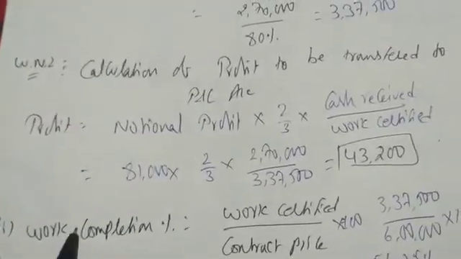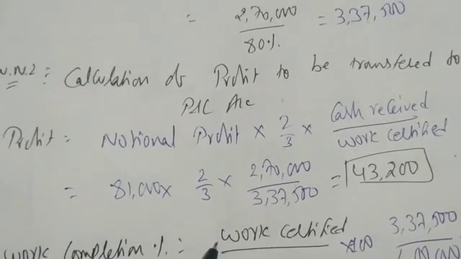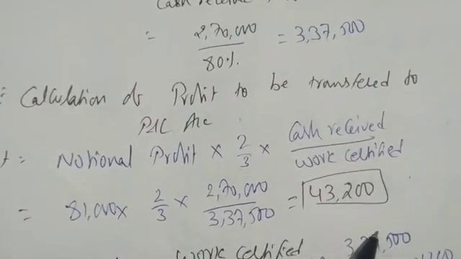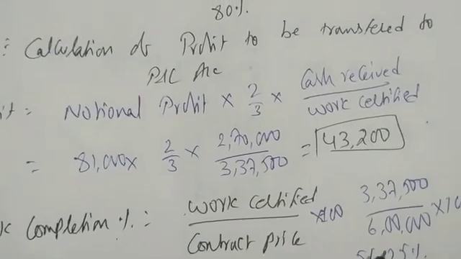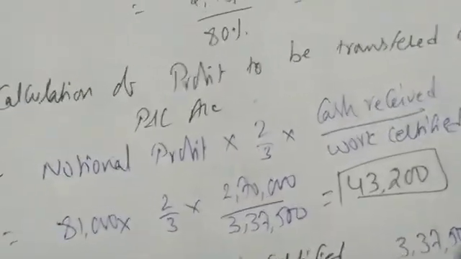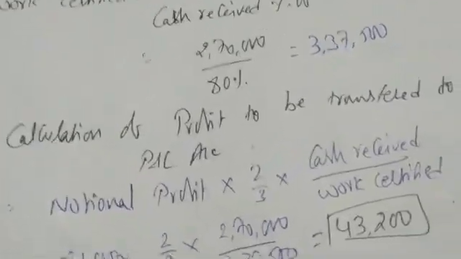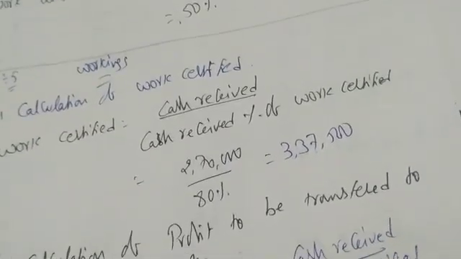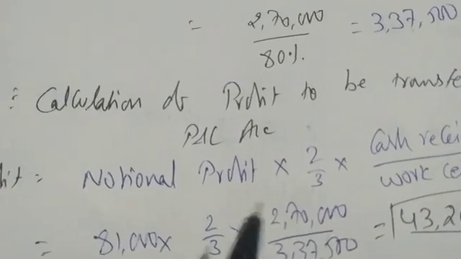First of all, you should know the work completion percentage. The formula for work completion percentage is work certified divided by contract price into 100. So 3,37,500 divided by 6 lakhs into 100, we are getting 56.25%, which is more than 50%.